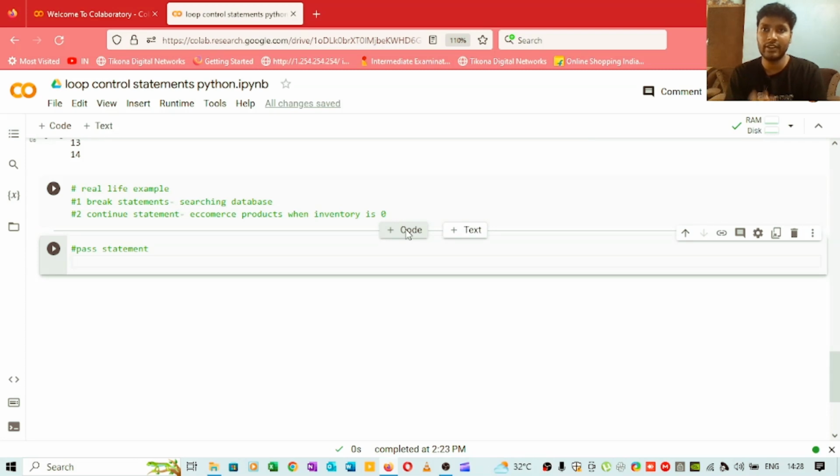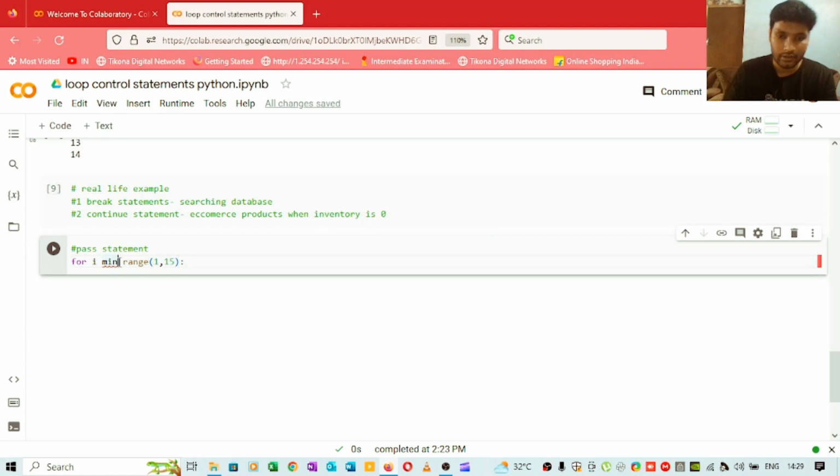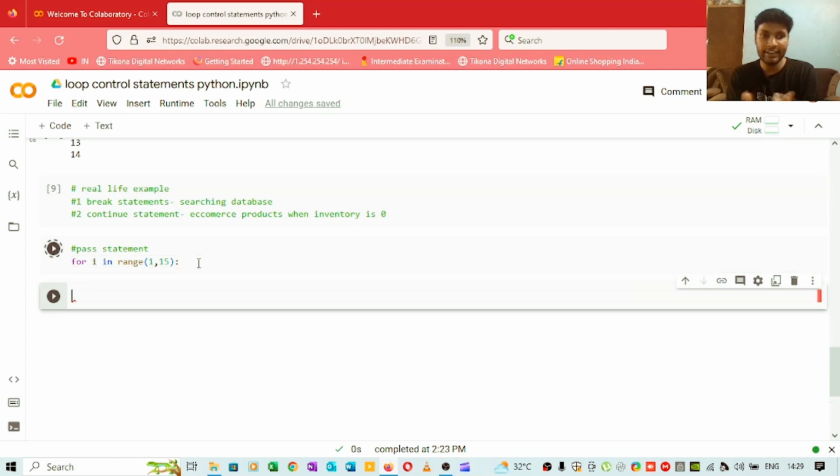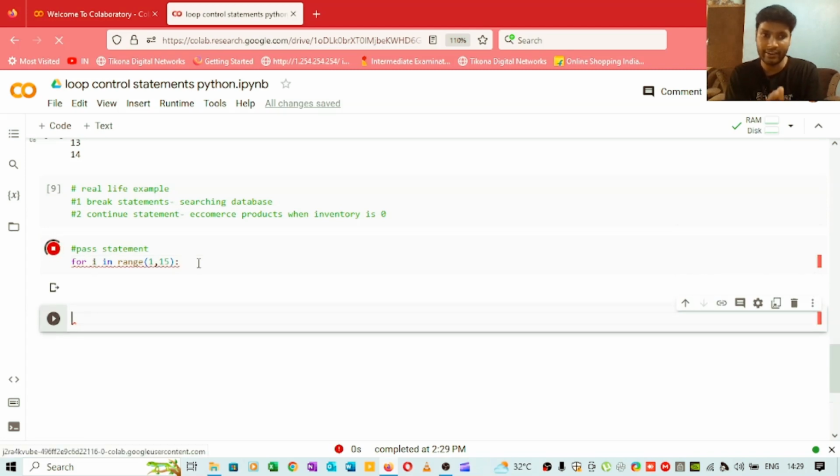If you write for i in range and you don't want to write the logic inside this for loop, and you try to run it, you will get an error.